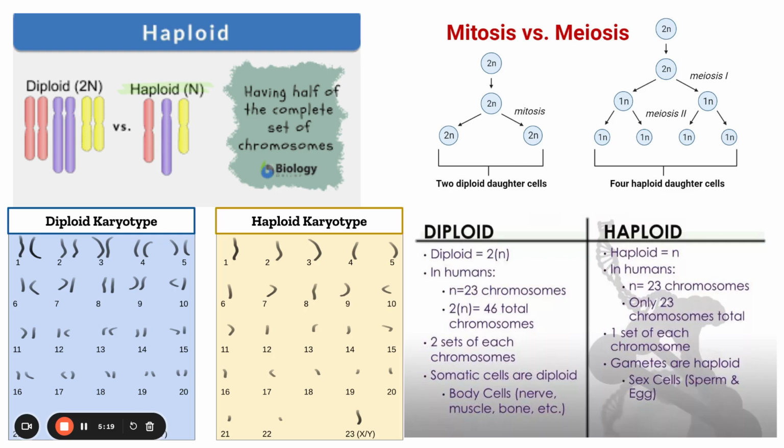And then up at the upper right hand corner, you see the difference between mitosis and meiosis. Mitosis producing identical diploid daughter cells in growth and repair of an individual, and meiosis producing 4 haploid daughter cells and producing gametes.